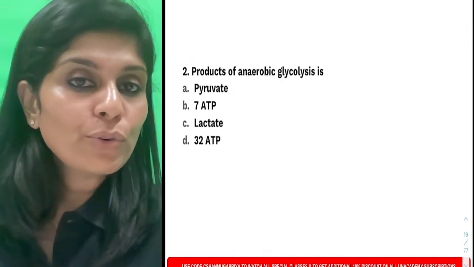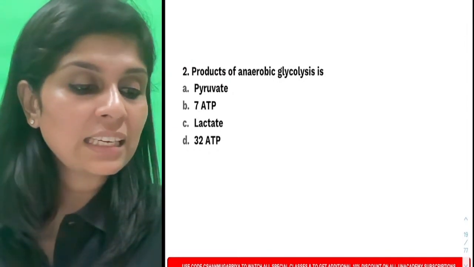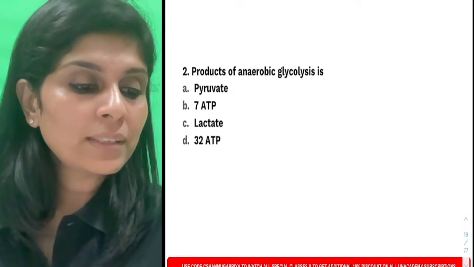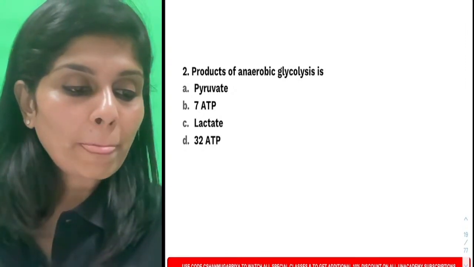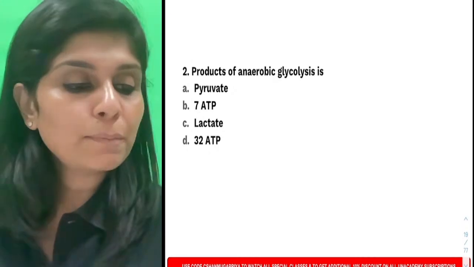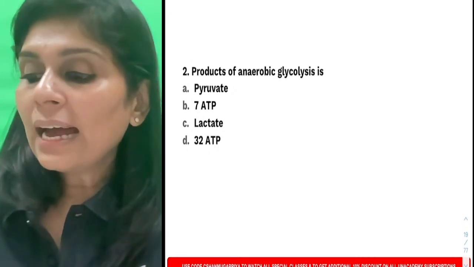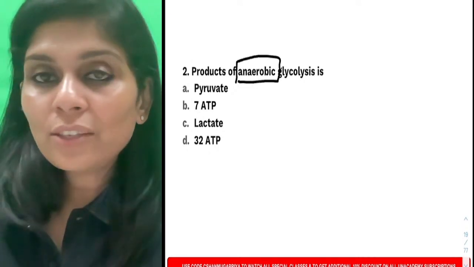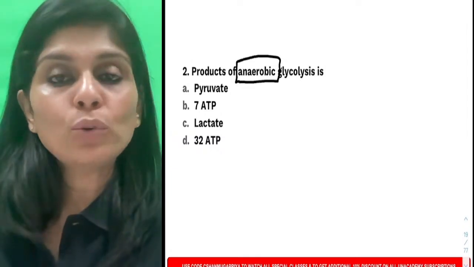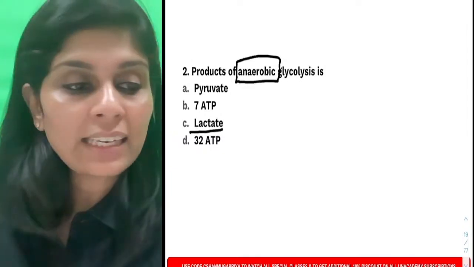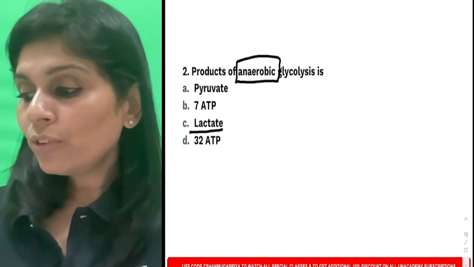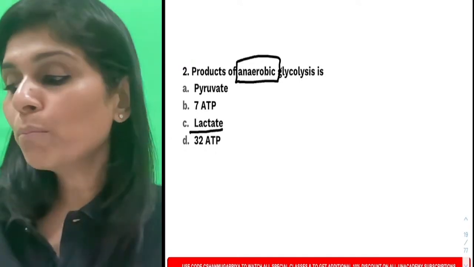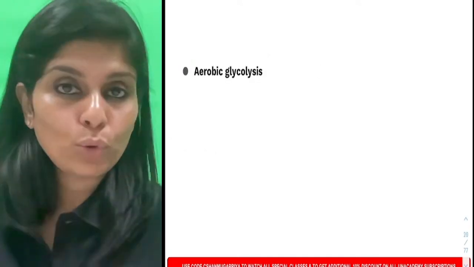So many of you are answering it as C. Good. Good Anjali, good Samriddhi, good Div. Likhit has answered it as pyruvate. So anaerobic glycolysis, listen to this, which is the product of anaerobic glycolysis? It is lactate. Okay, so I want you to know that glycolysis can happen both aerobically and anaerobically.